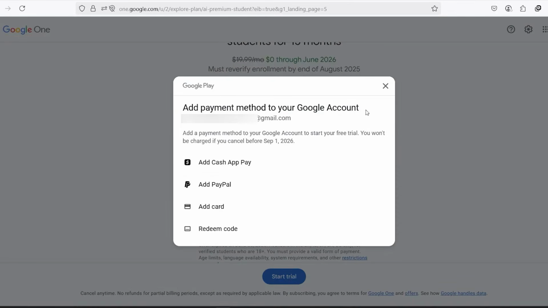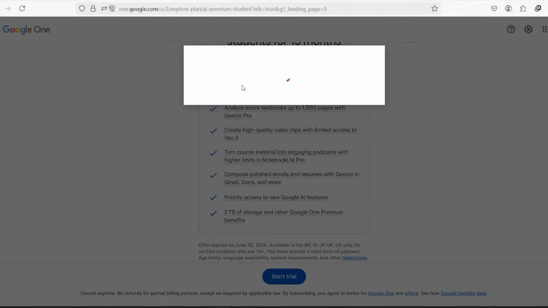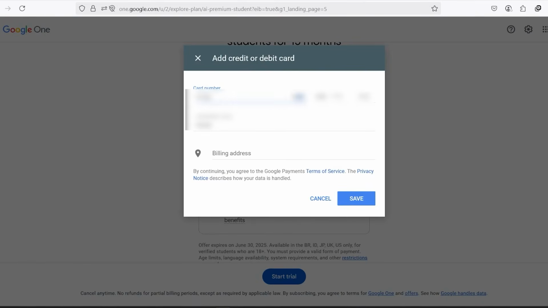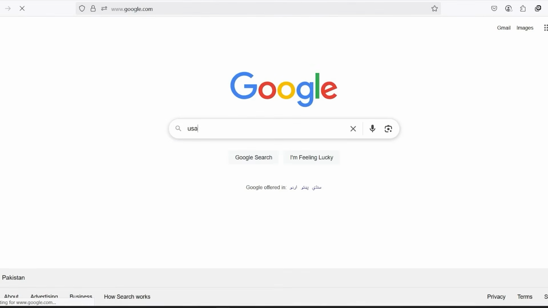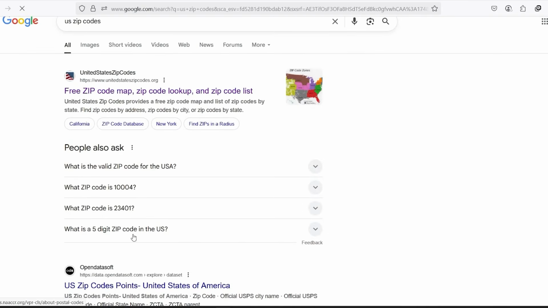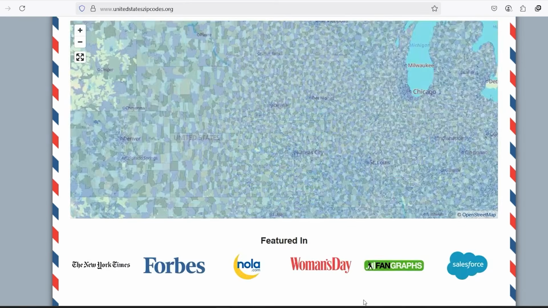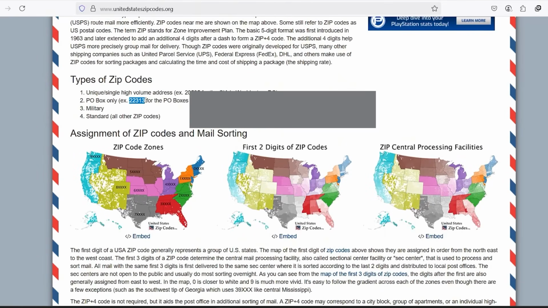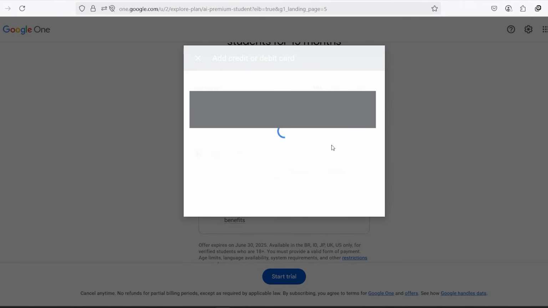Now don't panic. Yes, Google will ask for a payment method, but you won't be charged. Add a credit or debit card or a PayPal, it's just to activate the subscription system. Add your information. Don't worry, you won't be charged. Now go to Google search for US zip codes. Click on the first link. Scroll down, copy the code and paste it, then click Save.